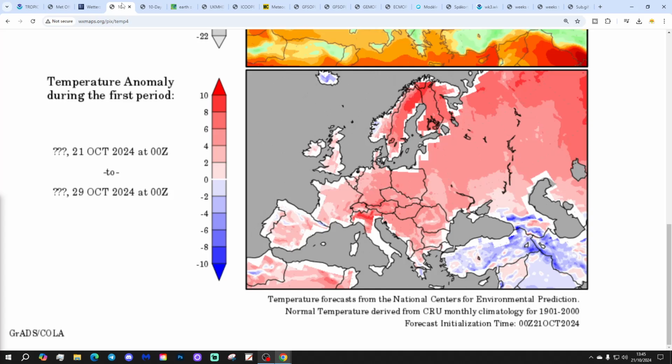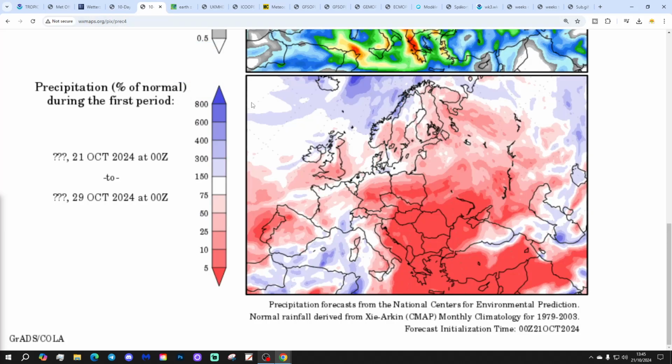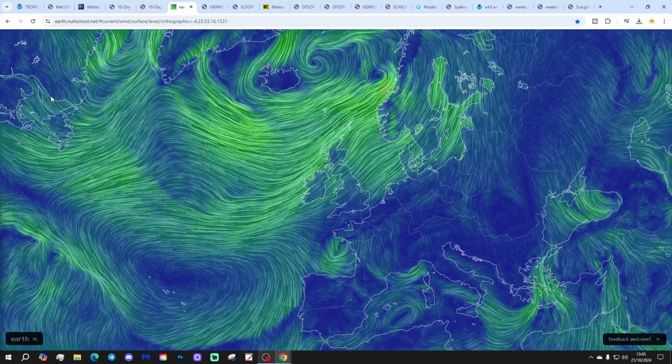Temperature anomaly we've seen previous autumn so far. Temperature anomalies from the 21st to 29th of October, a bit above average, about an average week to come. And precipitation anomalies from the 21st to 29th of October, with England, Wales and East Scotland drier than normal, but wetter than average through Ireland and also Western Scotland.